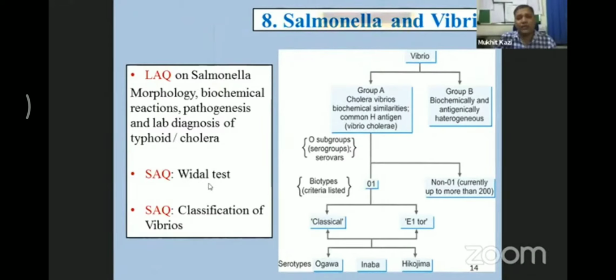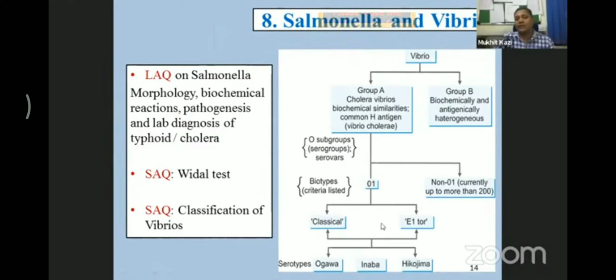For Salmonella, it is the Widal test, and the classification of Vibrio, which I have given as one of the examples of SAQ, how you go about it. You just have to mention the flow chart. Vibrio is divided into group A and group B on the basis of biochemical similarities and the H antigen. And then if you go further on the subtyping on the serotypes, it is divided into various biotypes, that is O1 and non-O1.